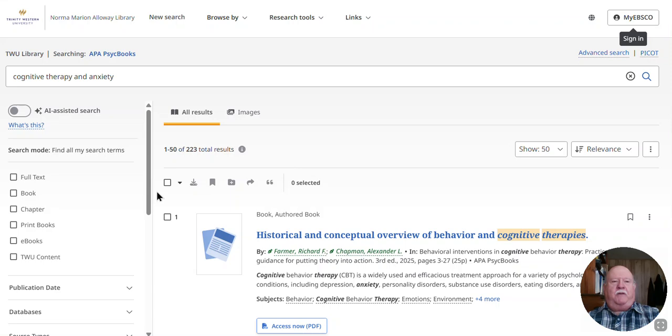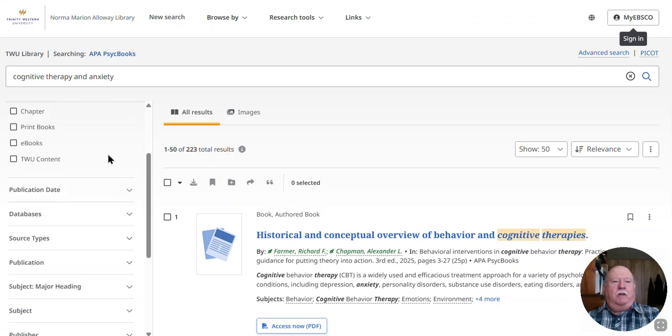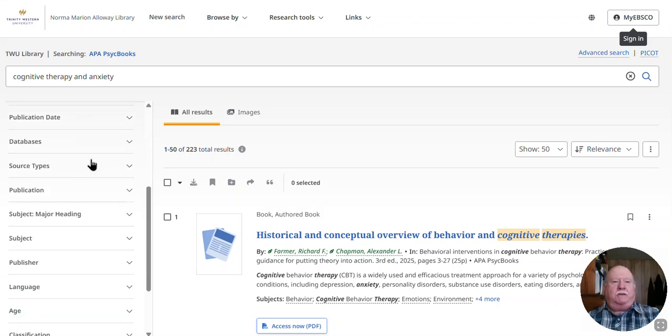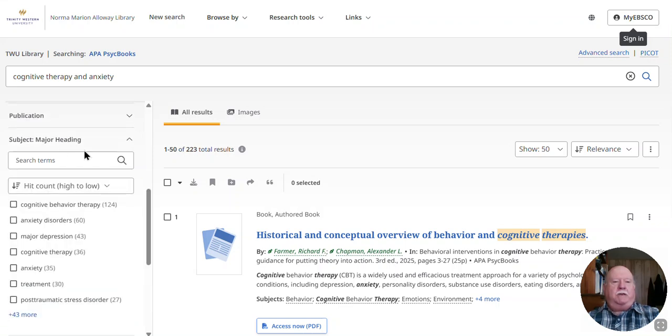but that's still quite a few, so let's see if we can narrow it down a bit. On the left side, you will find filters that enable you to narrow. You can pretty much ignore the first ones here, but there are some other options where you can look at a specific publication, find all the chapters in that publication. But the most important one here is subject major heading.